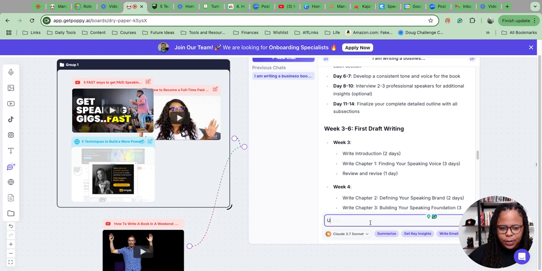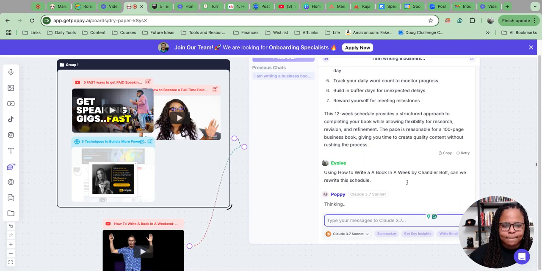And then we'll say, using how to write a book in a weekend by Chandler Bolt, can we rewrite this schedule? I think it was a weekend too. So hopefully Poppy is forgiving and still is able to pull from there.